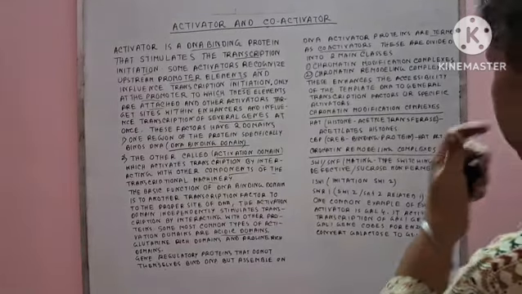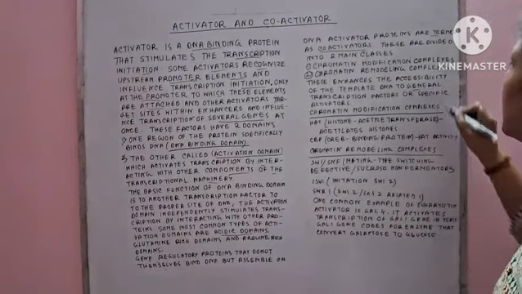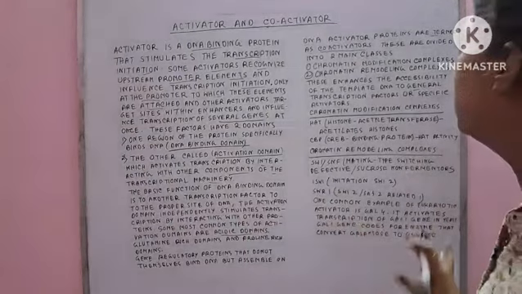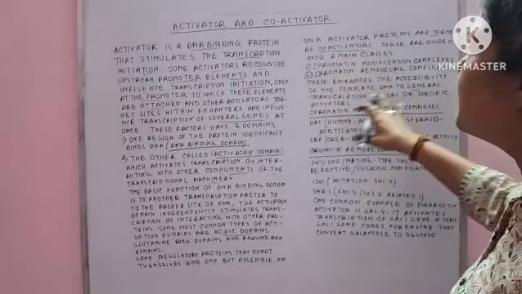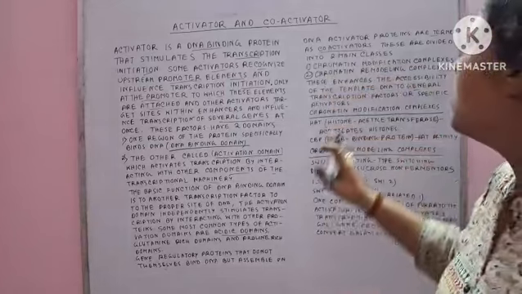The word is general. So the main important thing is that these two factors generally enhance the accessibility of the template DNA for what?